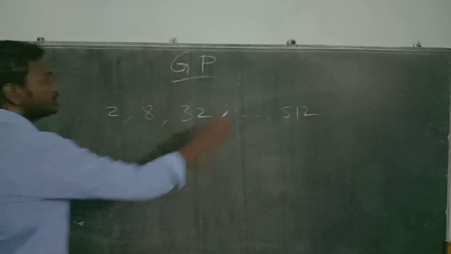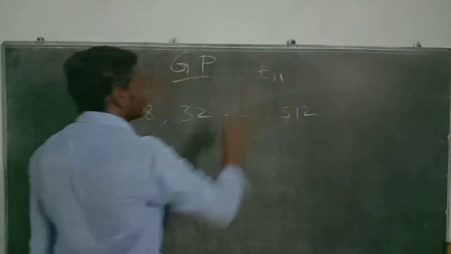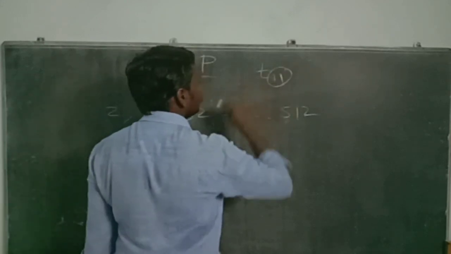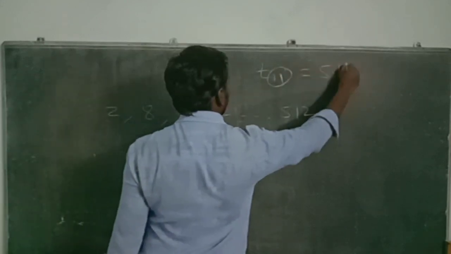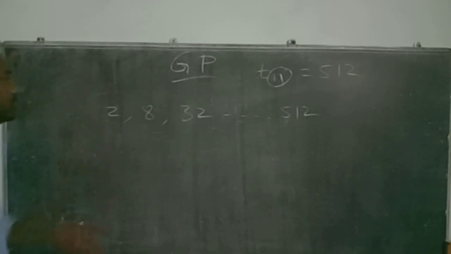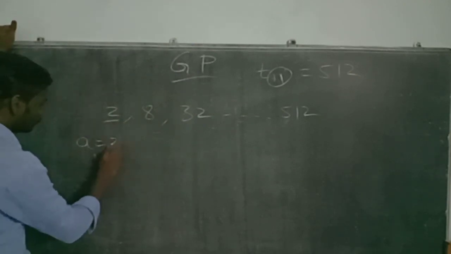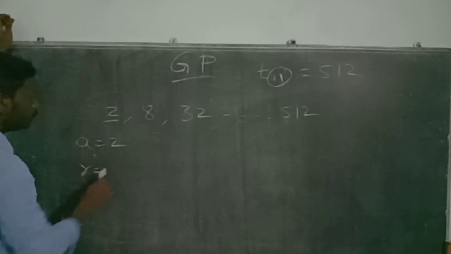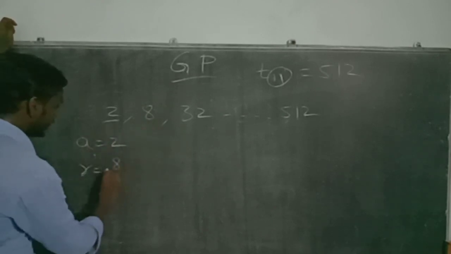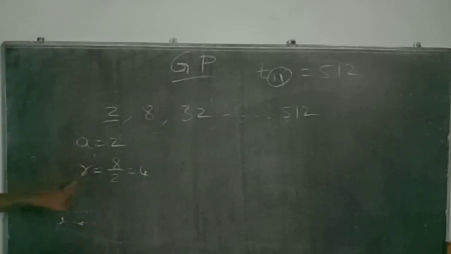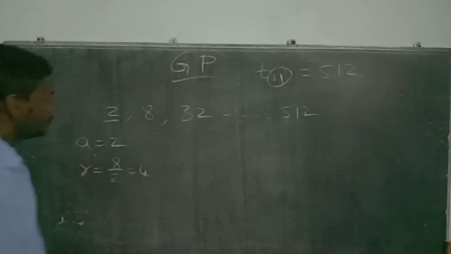That means the question is asked to find n, where Tn is equal to 512. The last value is 512. So I know that the first term A is equal to 2 and R is equal to T2 by T1, that is equal to 8 by 2, that is equal to 4. I know the values of A and R.